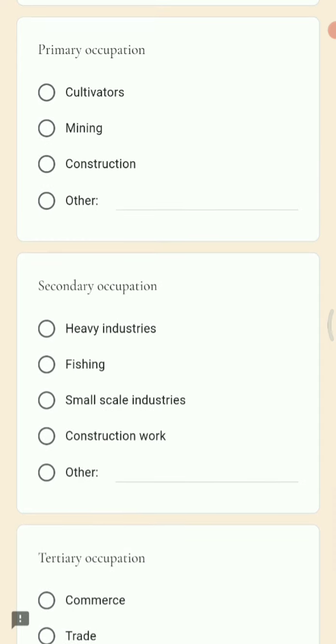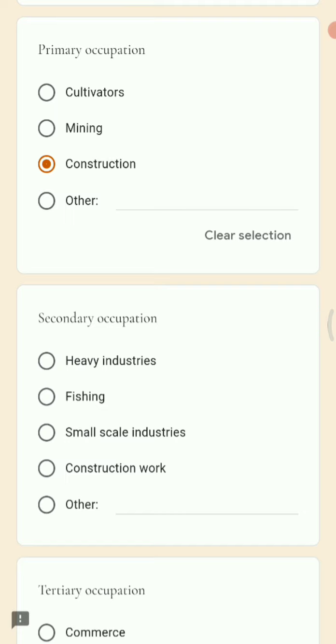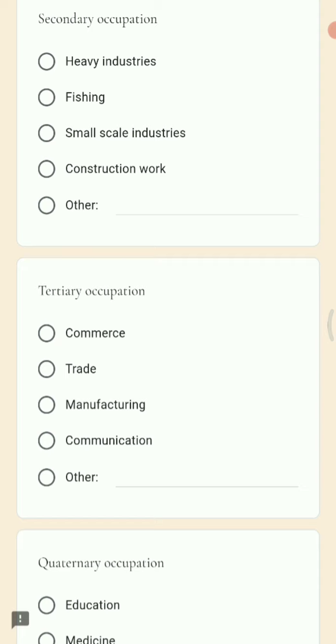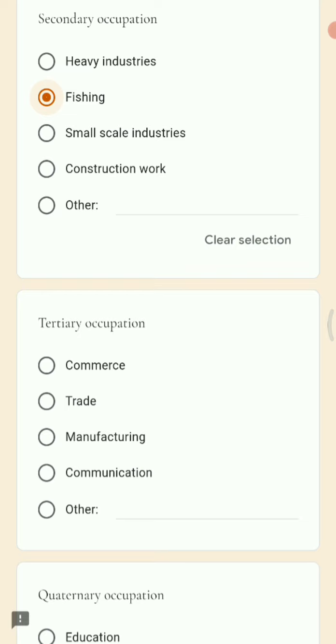Next is primary occupation. So which is the primary occupation? Options are cultivators, mining, construction, and some other option. Okay, so here the correct answer is construction because it does not belong to primary, it comes under secondary. Next question, secondary occupation. You have to identify the incorrect factor. Now the options are heavy industries, fishing, small scale industries, and construction work. So here the right answer for secondary occupation is fishing because fishing is a primary occupation.